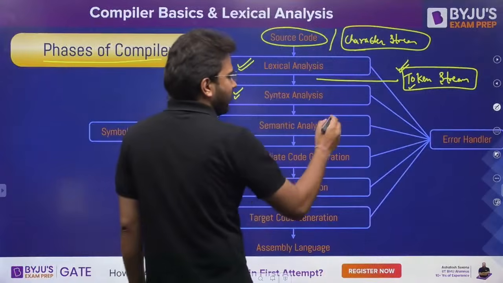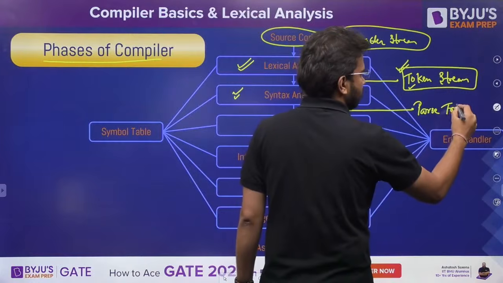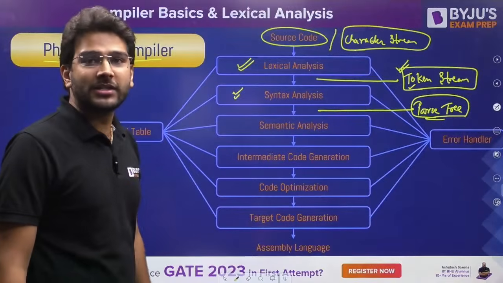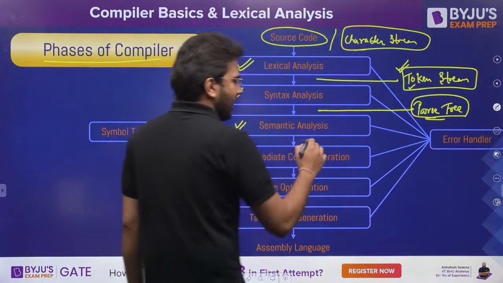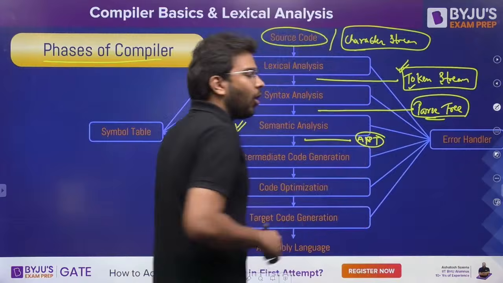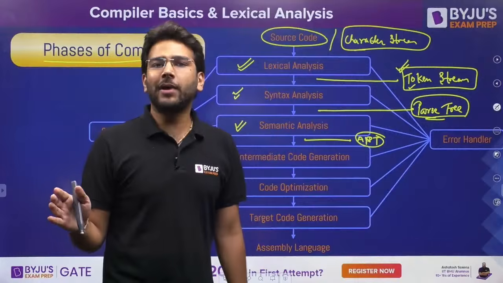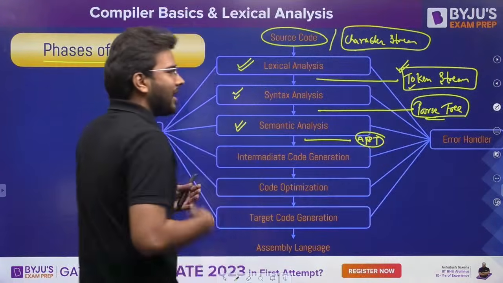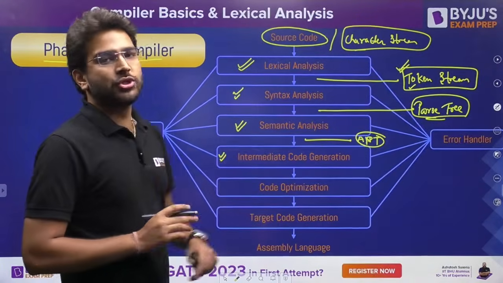So your syntax analysis phase will produce what? It will produce the parse tree. It will generate the parse tree for that stream of tokens that it is getting from the lexical analysis phase. Then this parse tree we are going to provide to this semantic analysis phase, and it is going to generate what? Annotated parse tree. You can write APT in short, or you can say semantically verified parse tree. Semantically verified parse tree or annotated parse tree is the same thing, just the different name, right? So this annotated parse tree or semantically verified parse tree we are going to provide to the next phase of the compiler, which is intermediate code generation phase.